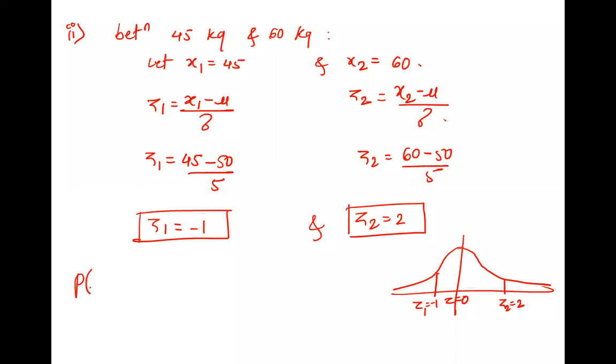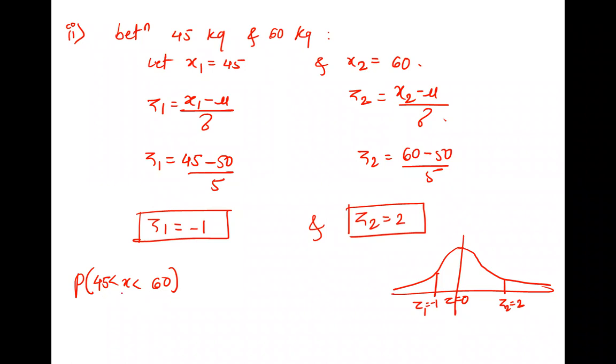We have asked between 45 and 60, so we'll write it like this: greater than 45, less than 60, that is between. You can use less than or equal also if you want.